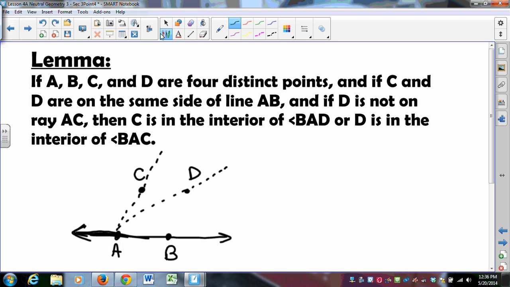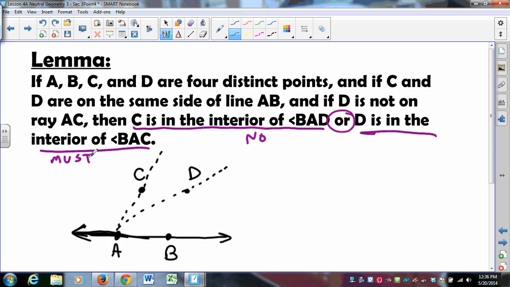And the key to this proof, as you will all remember from Math 239, is in the word "or." When we see a proof where we have to prove that one thing is true or another thing is true, the way we traditionally do that is we say, let this one not happen and show that this one must happen.